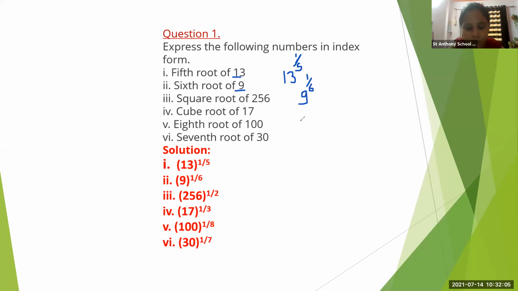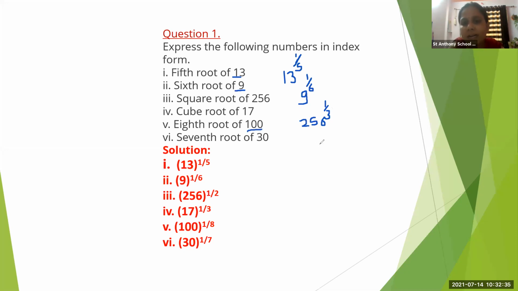Now cube root of 256, sorry. So 256 will be the base. And what we will write? Cube root means 3, so here it is 1 upon 3. So cube root means what? We'll write 256 as base, and cube root means what? 1 upon 3.